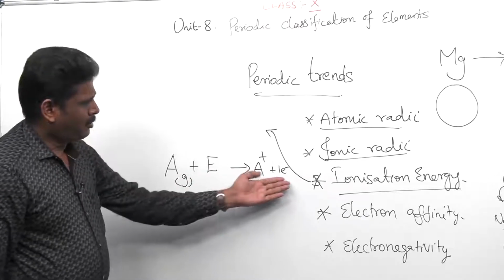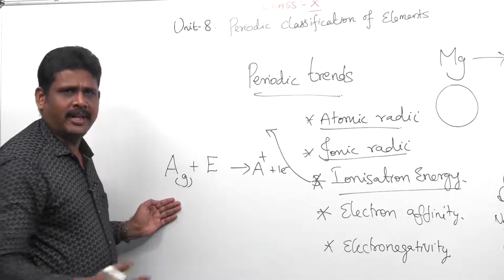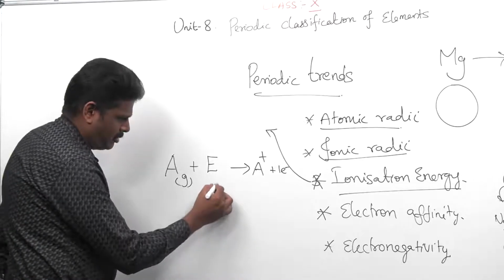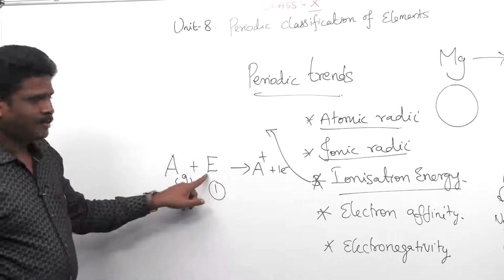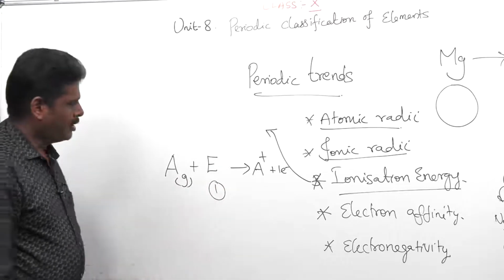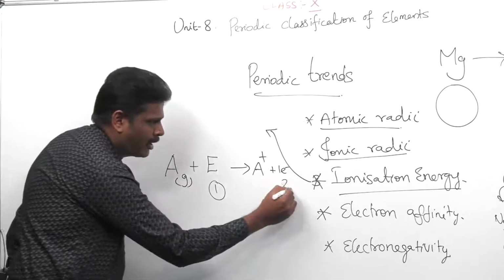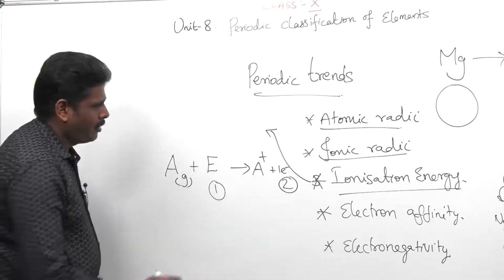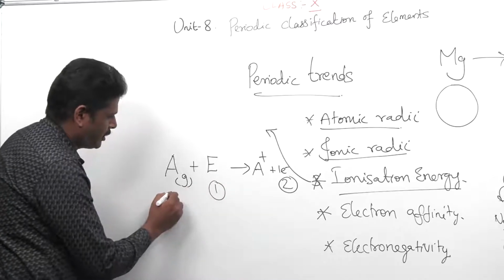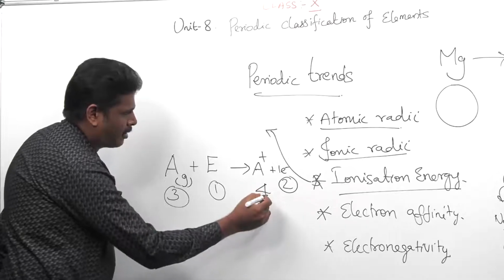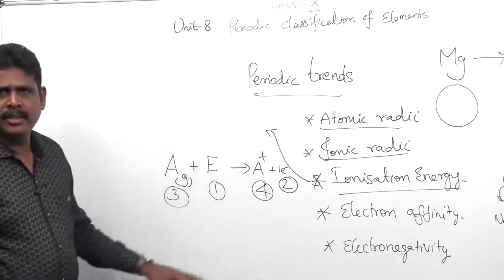So, how from this equation itself can we define ionization energy? First we will start from here, so I put 1 here. The amount of energy required to remove an electron from an isolated gaseous atom to form a monopositive cation. Did you understand, students?